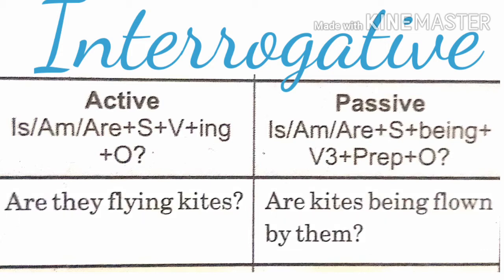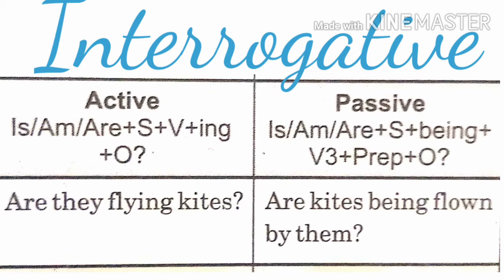Example, are they flying kites? Now see, first of all what we have to use? Are. It's plural, are. Then subject. Subject is kites. Then being. Being. Flying. Third form is flown. Are kites being flown by them?